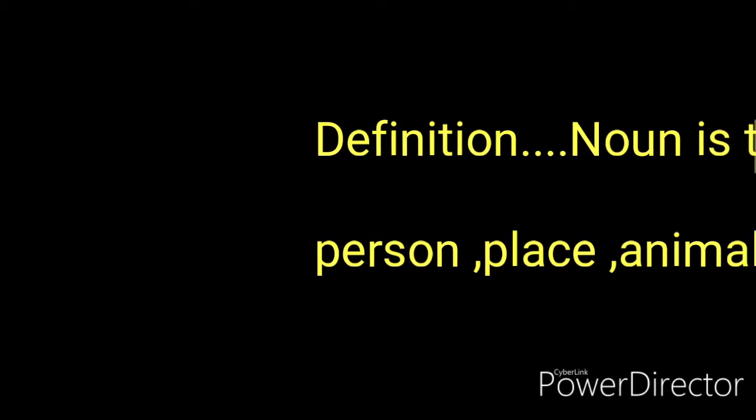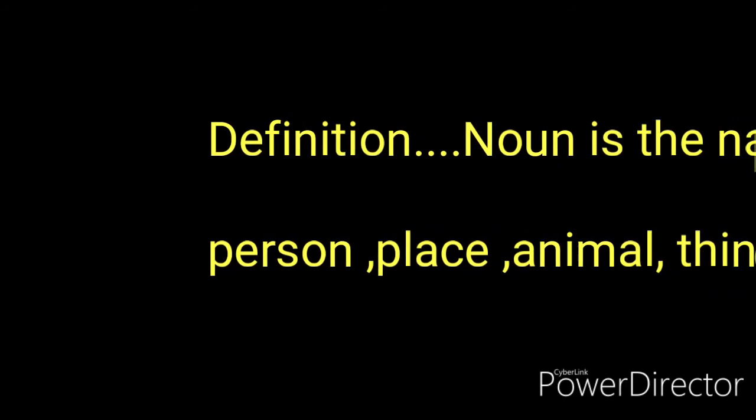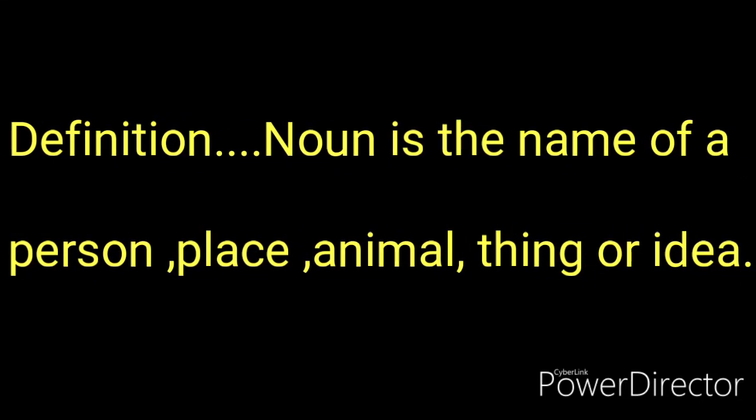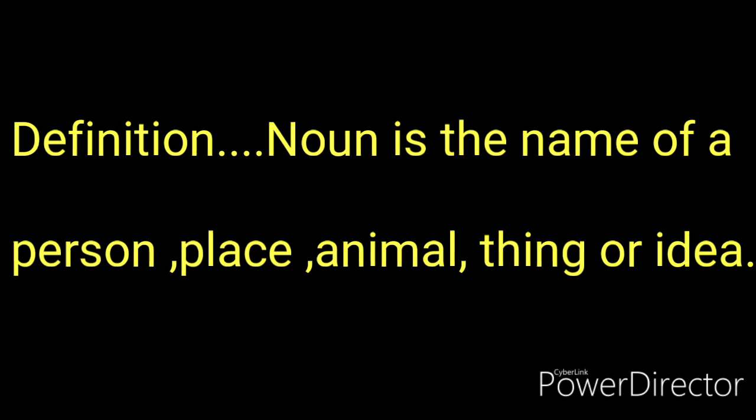First of all, we are going to see the definition of noun. Noun is the name of a person, place, animal, thing, or idea. So noun is the name of a person, place, animal, thing, or idea. In other words, we can say that noun is the naming word. So the simplest definition is noun is the naming word.